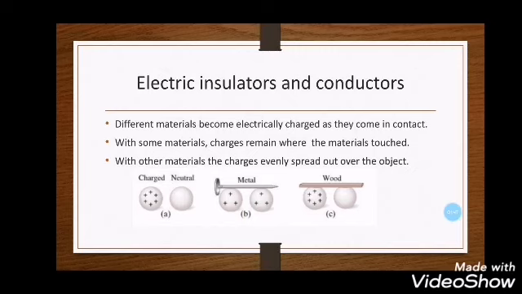Now, if you put the metal between them, they will split equally among the two balls. But if you make them in contact using a piece of wood, nothing is going to happen. The charges will stay in their place, which means that the metal is a good conductor of electric charges.